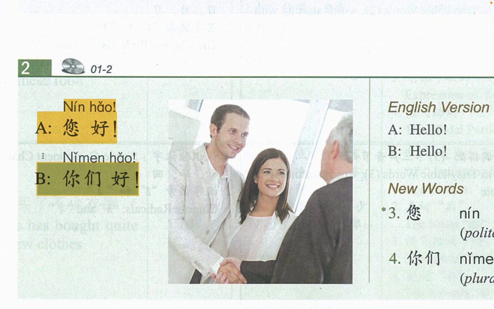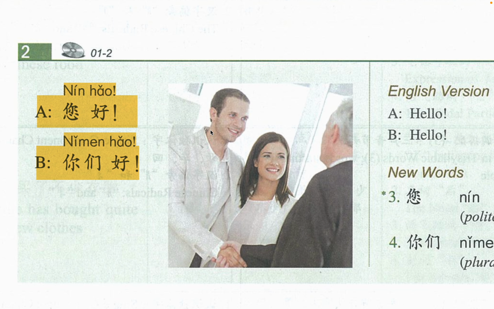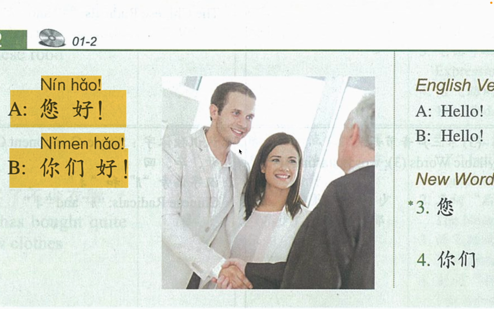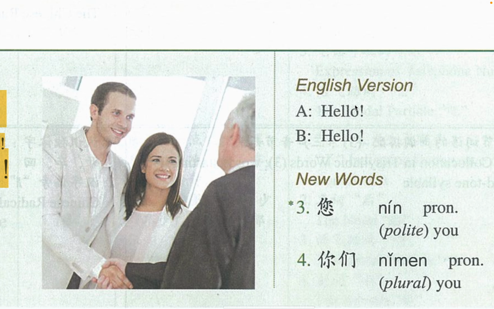The next one we have is ni men hao. Ni men hao over here simply means hi or hello for plural, for multiple people, for more than one person. Now, let's take a look at this picture once more. What I presume is happening here is probably these two people are saying Nin Hao to this elderly man over here, right? They say Nin Hao. And the man in response is saying hi to all of them. That's the both of them saying 你们好, 你们好, how are you both doing? That's it there. It means hello, hello.